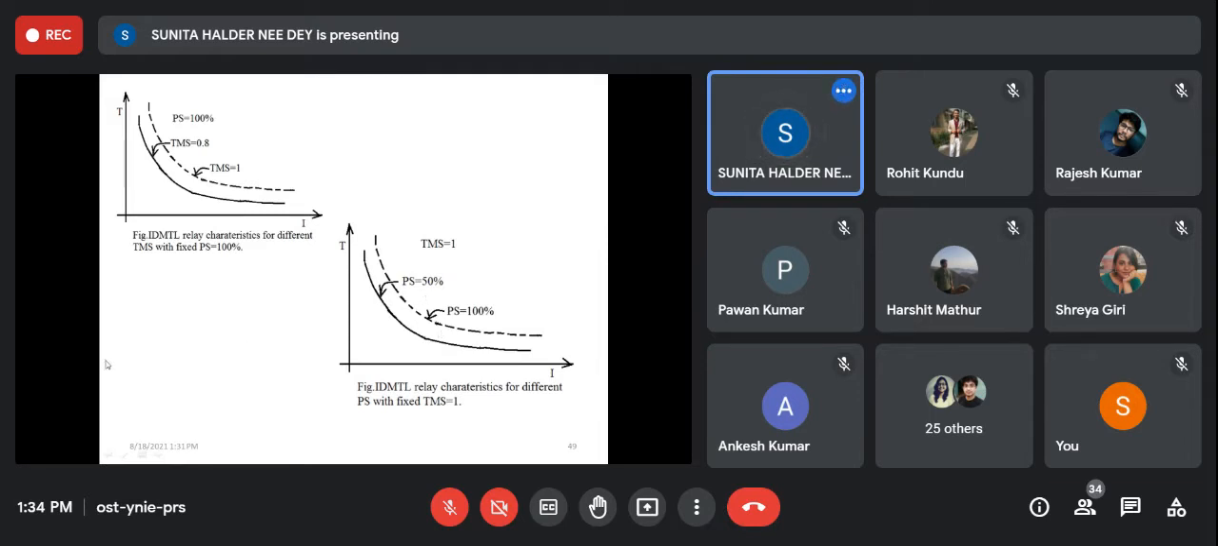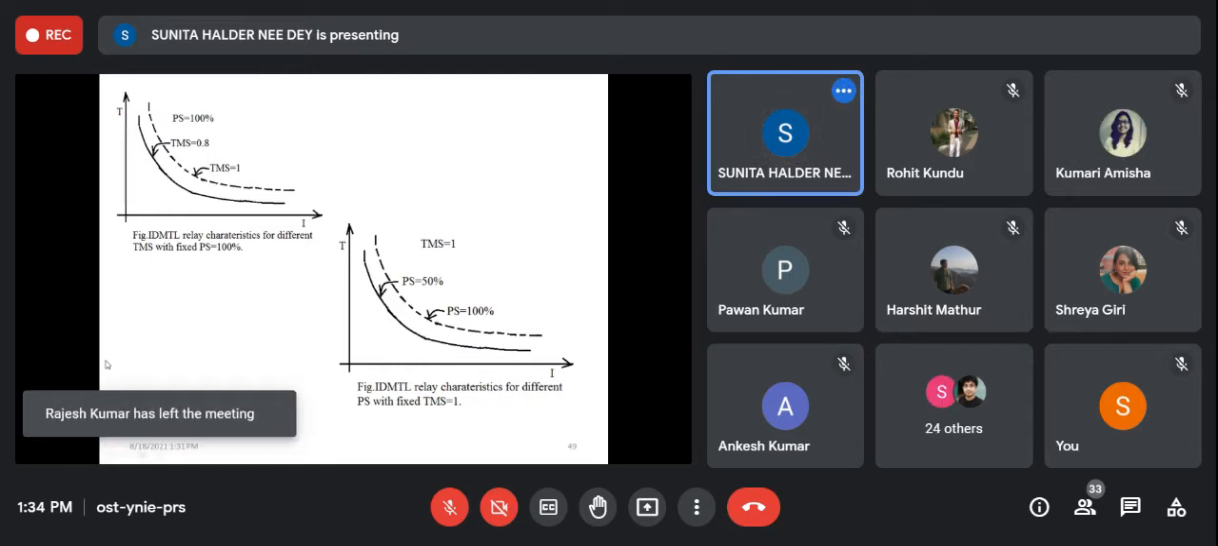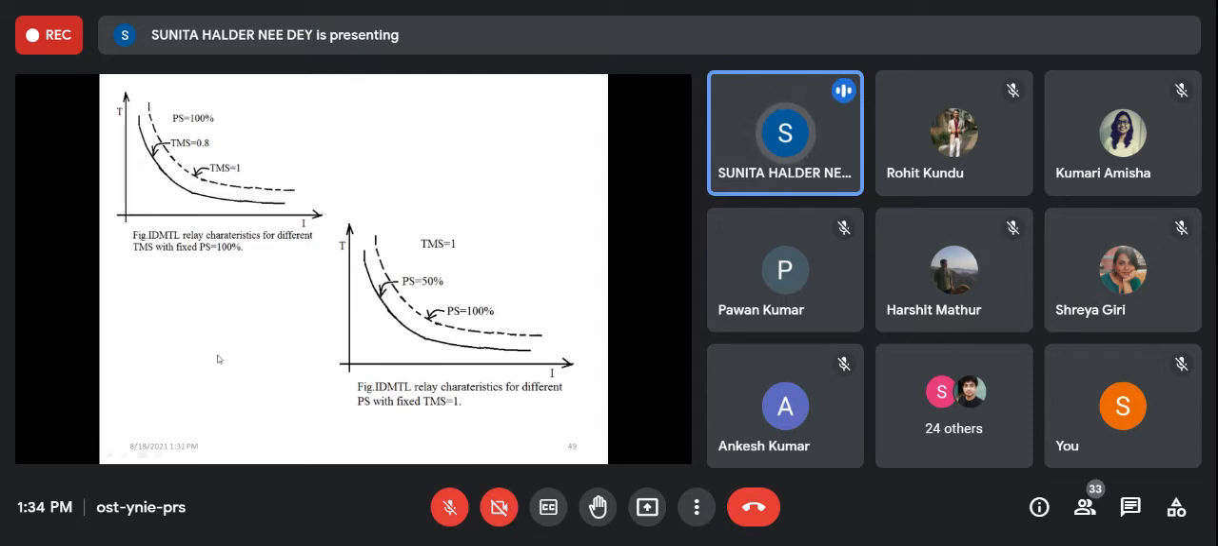Have you understood this plug setting multiplier and time setting? Yes, ma'am. It is quite confusing. You go through the class notes later and again brush up these things.